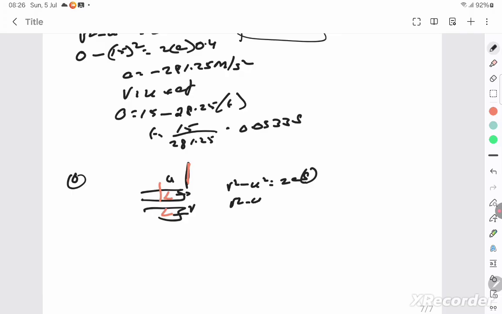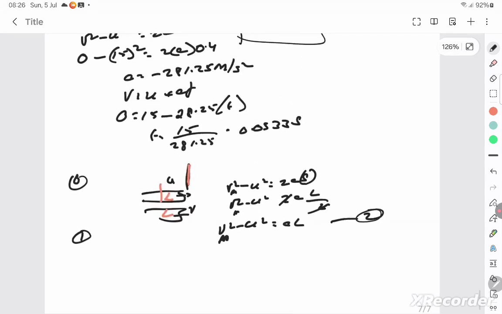So if you write v square minus u square is equal to 2a into L by 2, the 2 and 2 get cancelled, you get an equation like this, where this is the velocity with which it's crossing the middle part. Okay, you clear? So this is my equation. Actually, this is my equation 2. What will be equation 1? You have to involve the final velocity, because the proof is that the velocity when it's crossing the middle part is the square root of u square plus v square, initial and final velocity, by 2. So you would have to do something with the initial and final velocity.